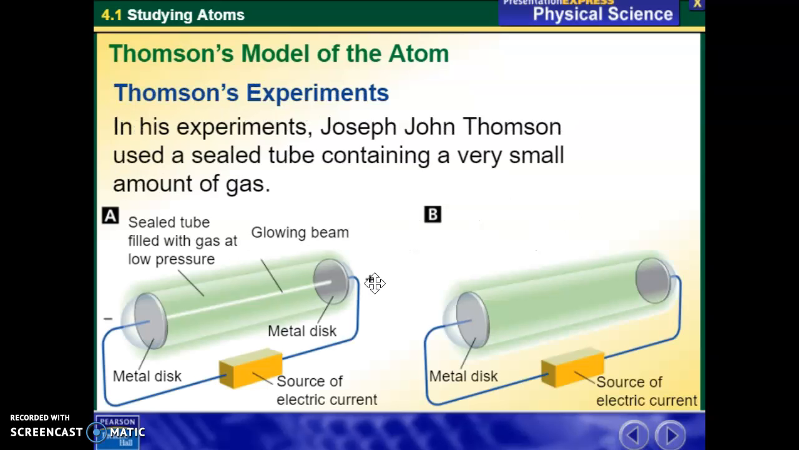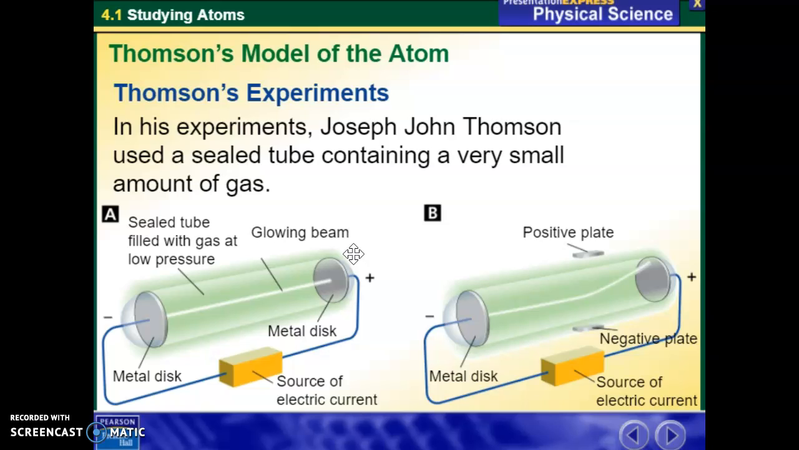So in Thomson's experiments, he set up a sealed tube that had a very small amount of gas in it. Inside that tube, he had a glowing beam go through. He put a positive plate on the top, so this was positively charged, and a negative plate towards the bottom of the tube, where it was negatively charged.